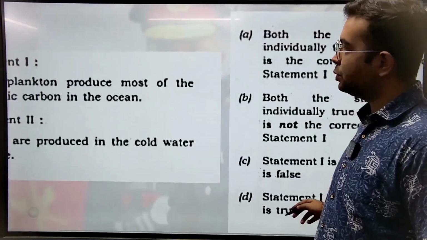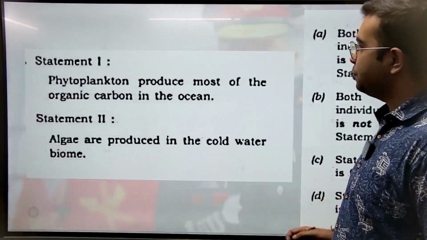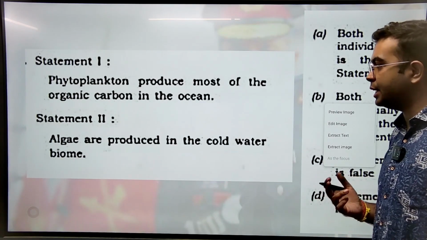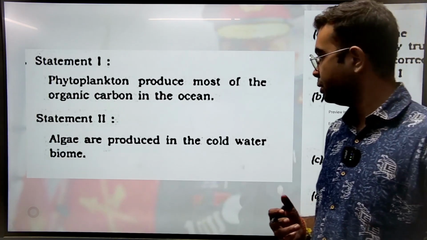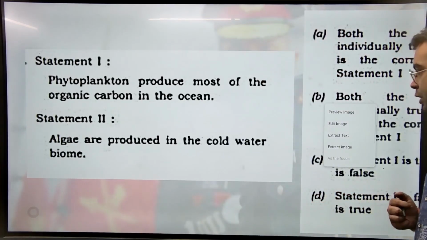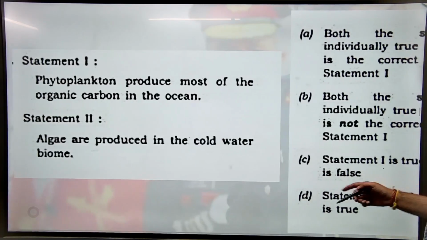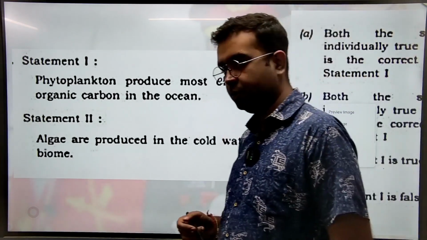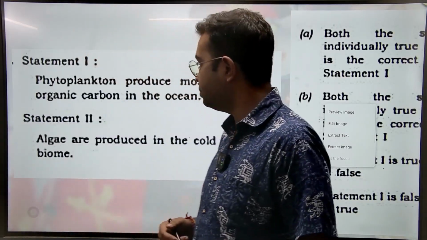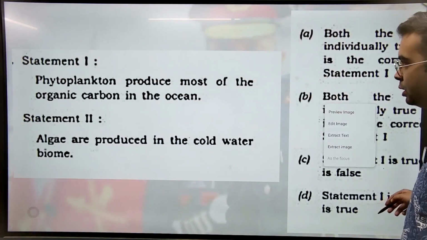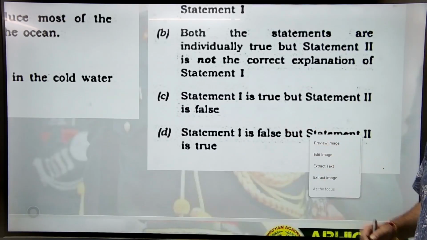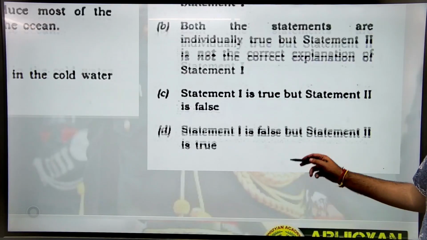Coming to the next question. Statement 1, phytoplankton produce most of the organic carbon in the ocean. Yes, that's correct. Algae are produced in the cold water biome. Statement 2 is wrong. Why? Because they need sunlight. Cold water biome में algae का होना is not possible. Statement 1 is correct. So the correct answer is statement 1 is true, but statement 2 is false.